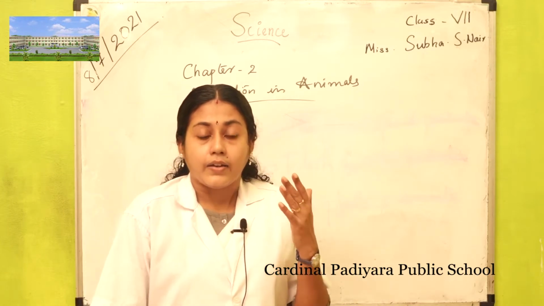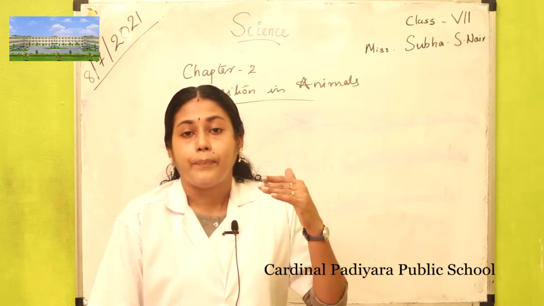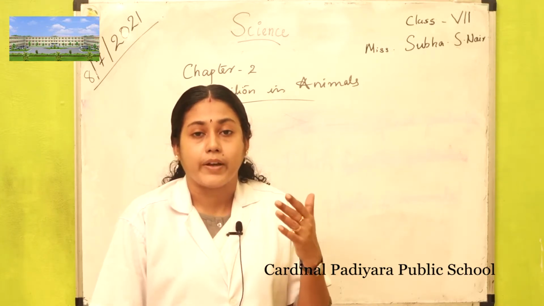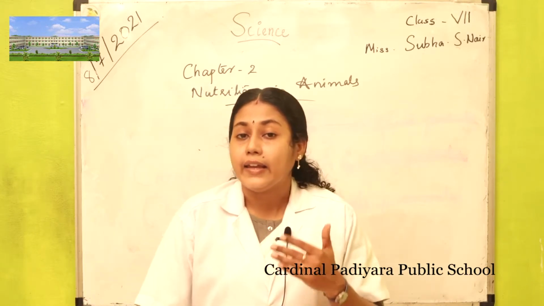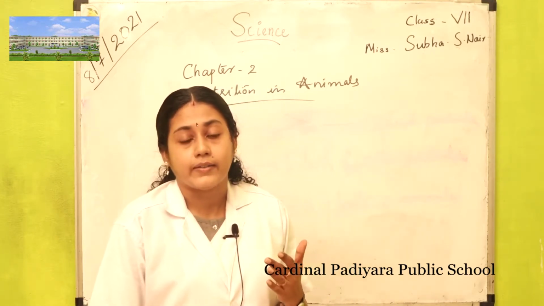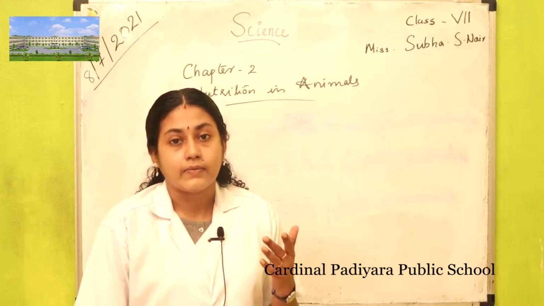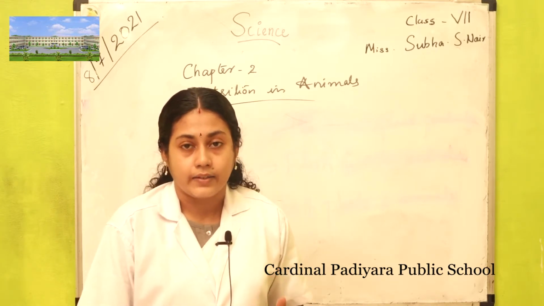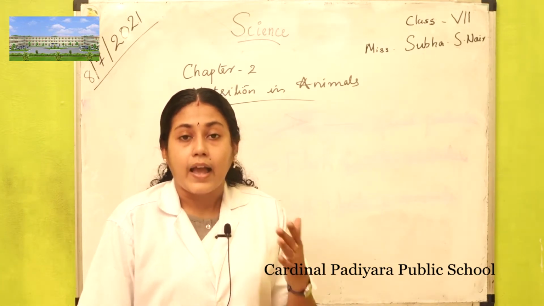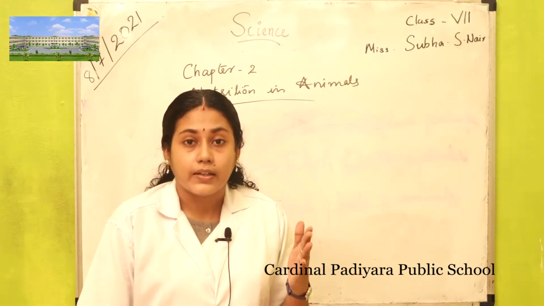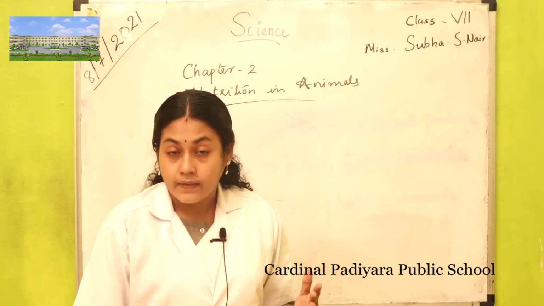Together with these glands, the inner lining of the stomach and the inner lining of the small intestine also produce digestive juices which help in digestion. So, the alimentary canal and the associated glands together constitute the digestive system.